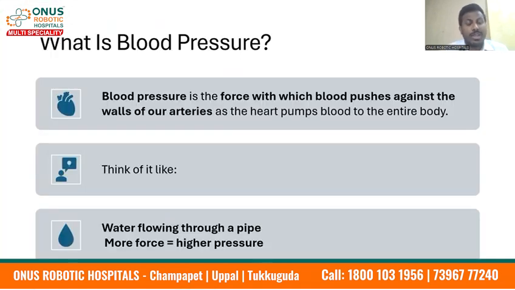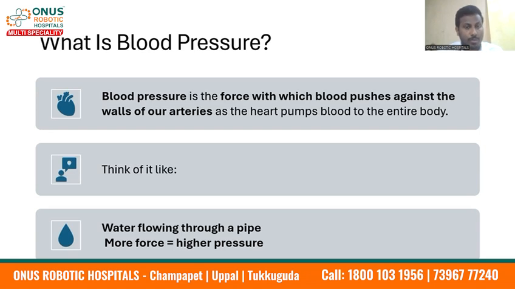What is blood pressure? Blood pressure is the force with which blood pushes against the walls of our arteries as the heart pumps blood to the entire body. Whenever there is a heartbeat, there is a lub-dub where the heart contracts and the heart relaxes. Whenever the heart contracts and relaxes, there are certain pressures created by the heart onto the body.